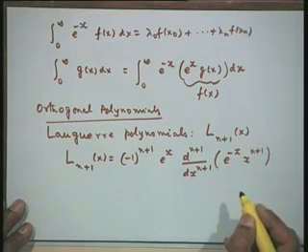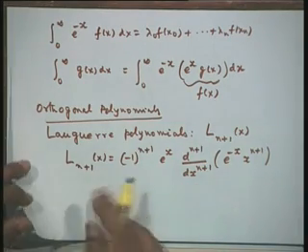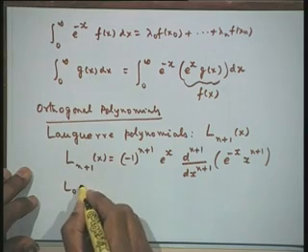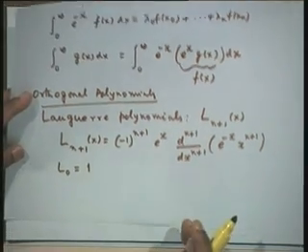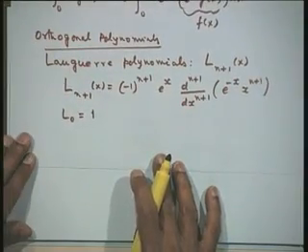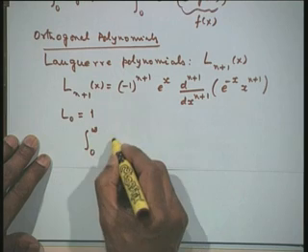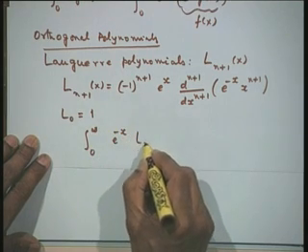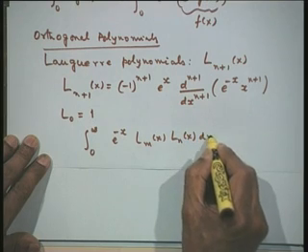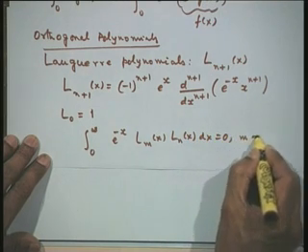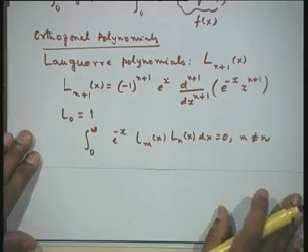It is analogous to the Rodrigues formula for Legendre polynomials, with L0 equal to 1, where L0 is defined as 1. Therefore, the orthogonal property of this should be: the integral from 0 to infinity of exponential of minus x, L m x, L n x dx is 0. So, this is the orthogonal property of the Laguerre polynomials.